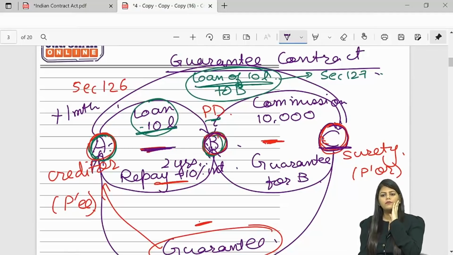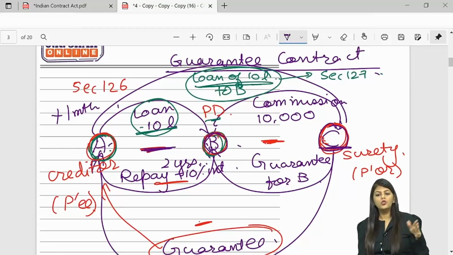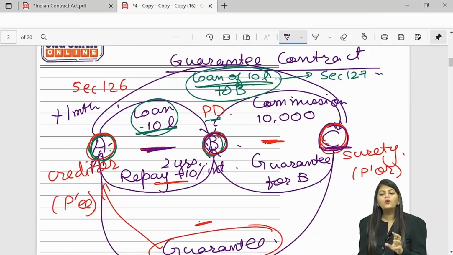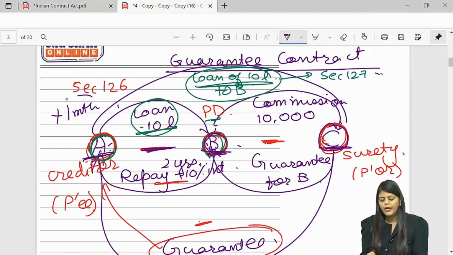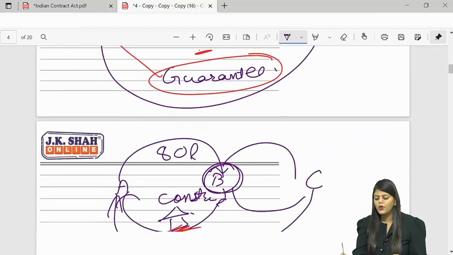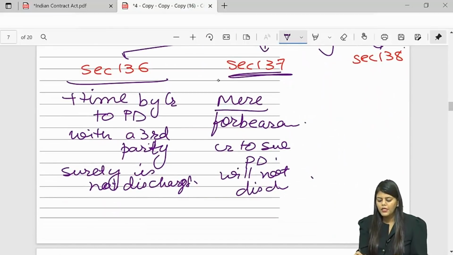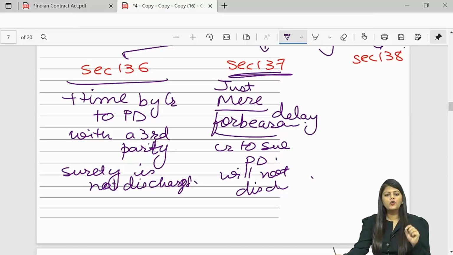Therefore, A went to C. C tells A, since you delayed the suing, I am discharged. A is like, why are you getting so excited? How does it matter to you? Mere delay on the part of the creditor to sue the principal debtor is not going to discharge you. So you shut up and you better pay me. So see, that's what I said. Mere forbearance. Forbearance means delay. Mere means just. Just delay on the part of the creditor to sue the principal debtor will not discharge the surety.